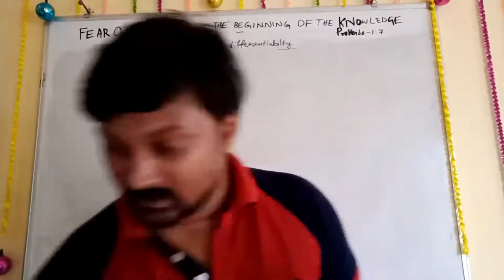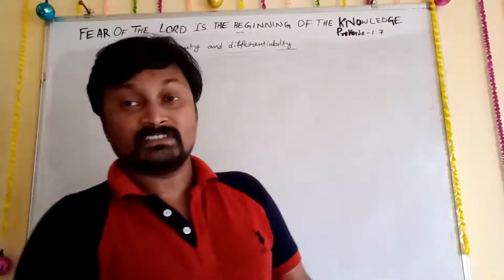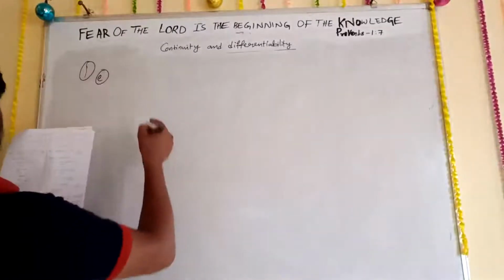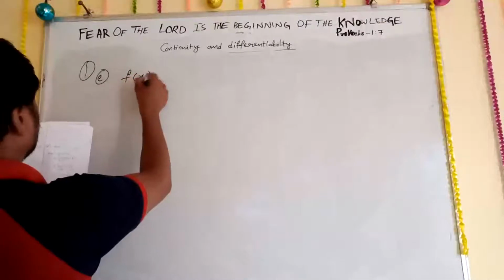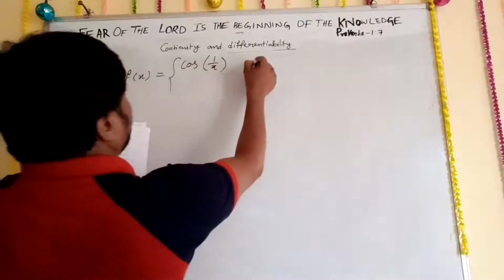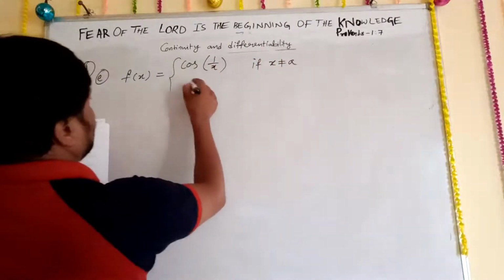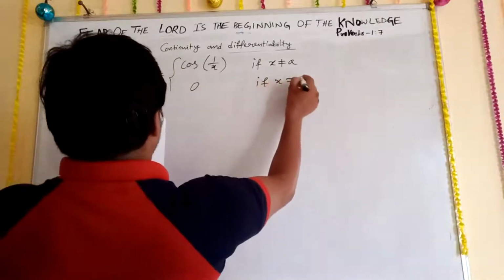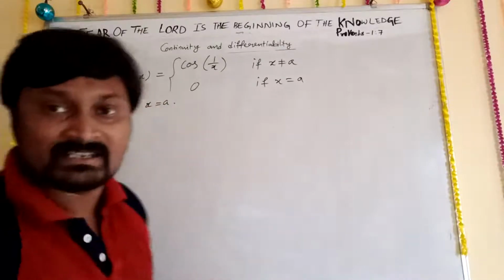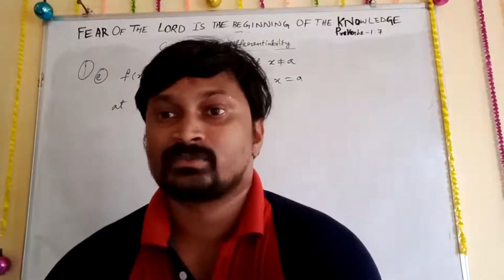So let's move on to problem number E. Now we are going to start problem 1E. So what is 1E? f of x is equal to cos of 1 upon x if x is not equal to a, and 0 if x is equal to a. At x is equal to a, I need to check whether it is continuous or not. I hope you all understood what I said.